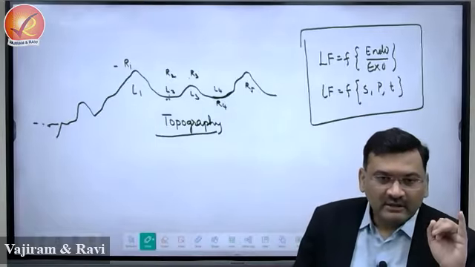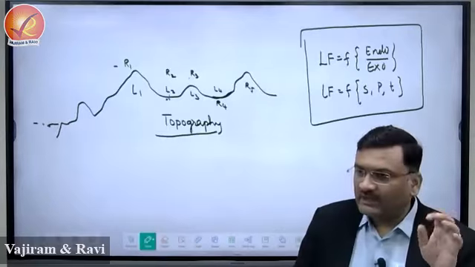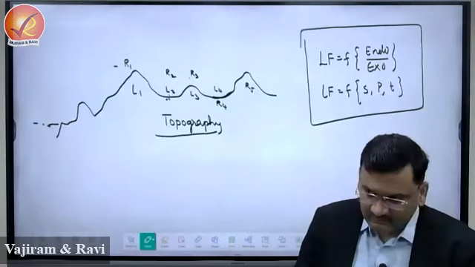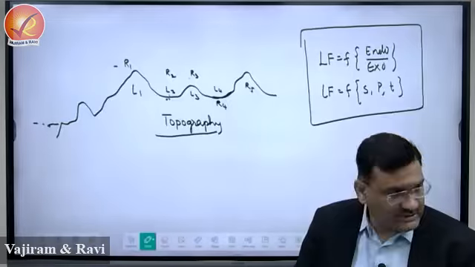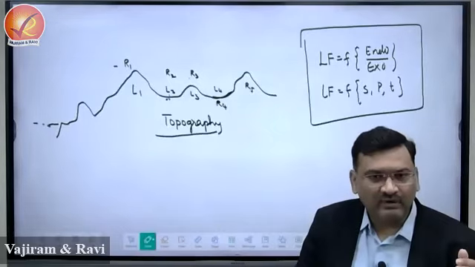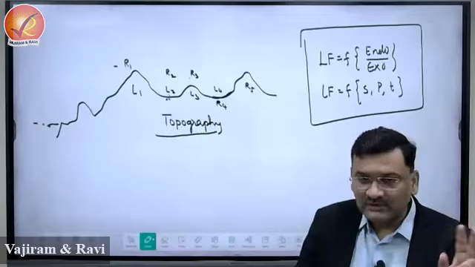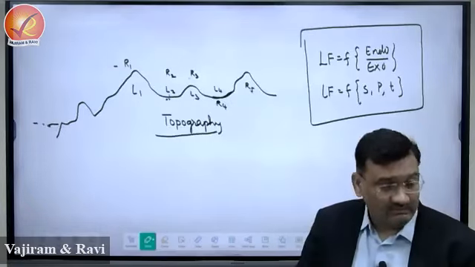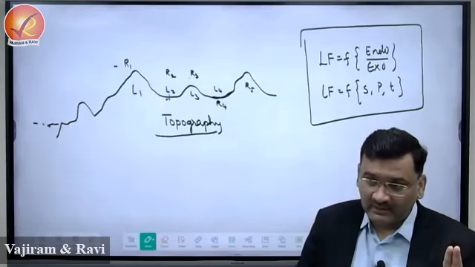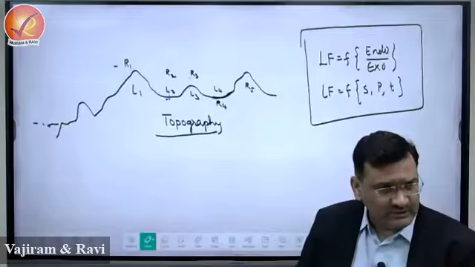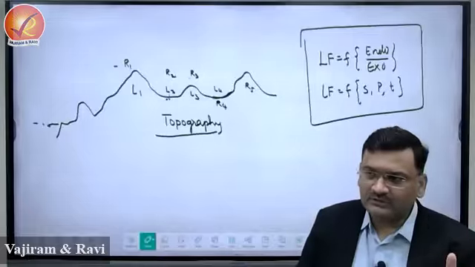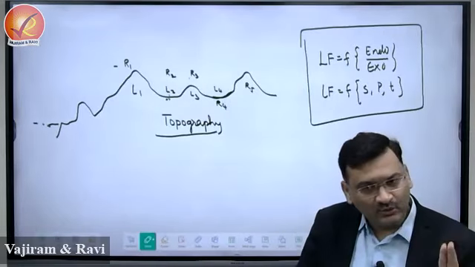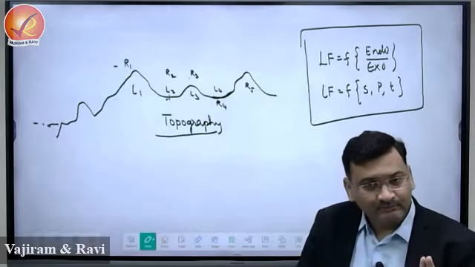First one is landform. What is landform? Any structural feature present in the location made up of rocks is considered as landform. So landform will have height, it will have slope. Second is relief. What is relief? Identity of the landform. Height measured from reference level. Don't say sea level, reference level, because not always we will use sea level there. Reference level. So there are two types of relief, absolute and relative.